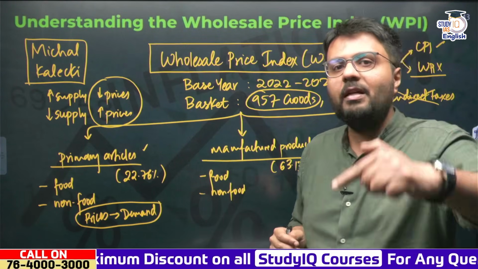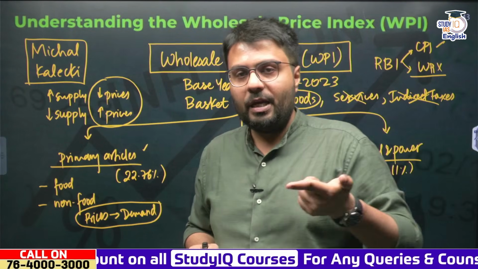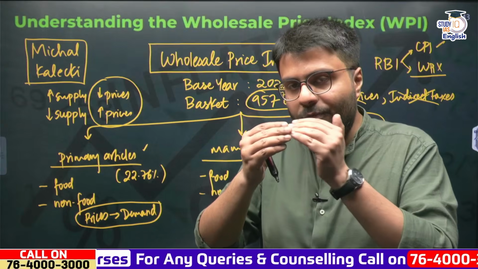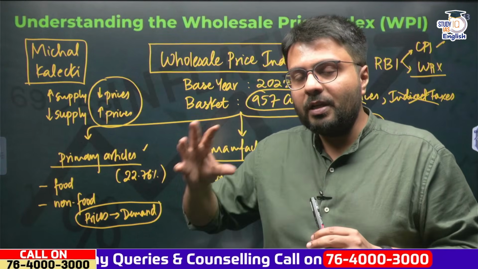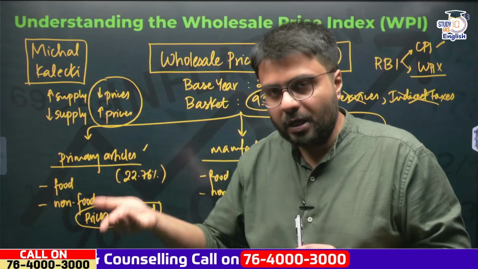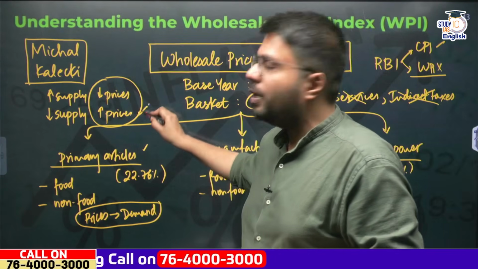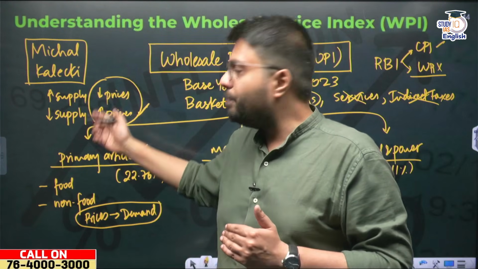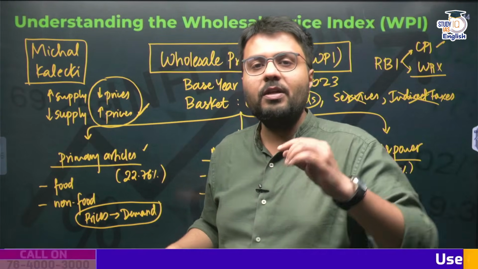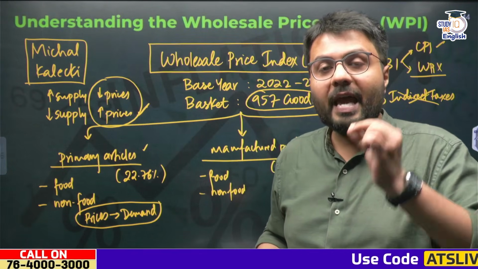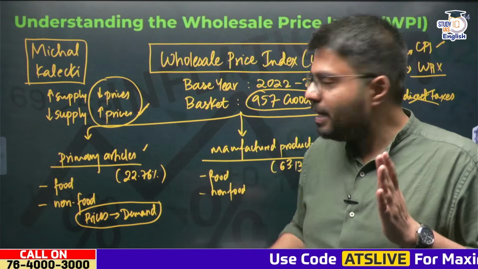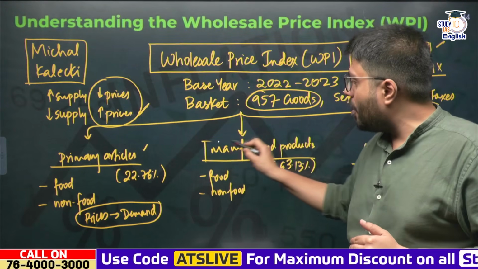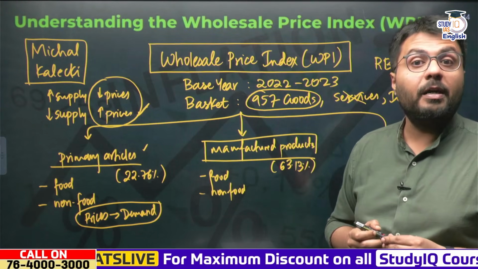So suppose right now we are in a cycle of El Nino. In El Nino, the rainfall levels in India would suffer. So when rainfall levels in India suffer, the supply of agricultural commodities would come down and it would put an upward pressure on prices. So this explains why prices of primary articles actually increase due to supply issues like bad weather. Clear?